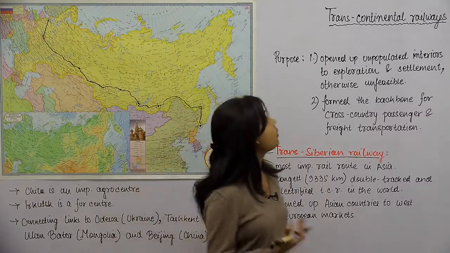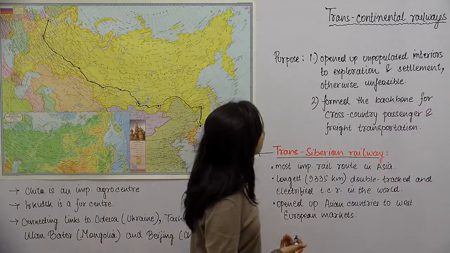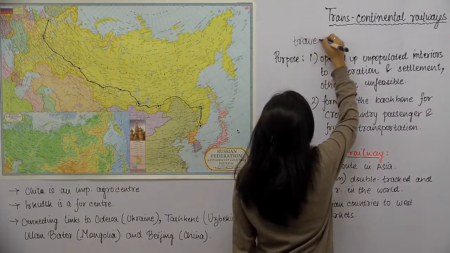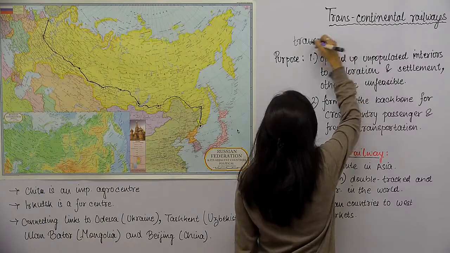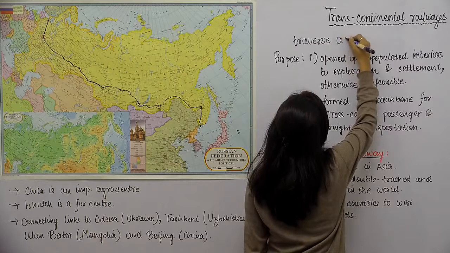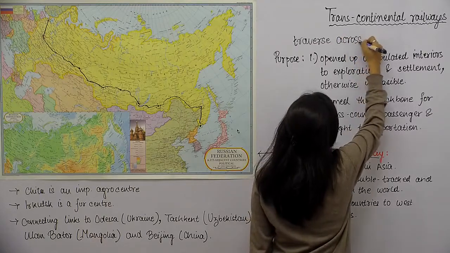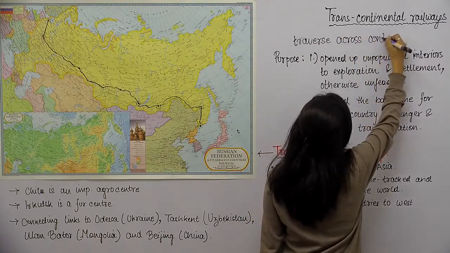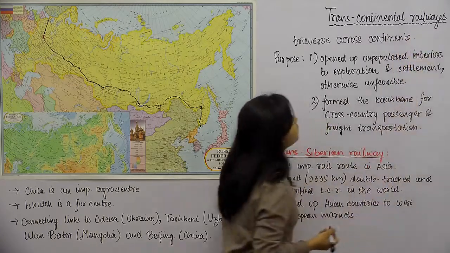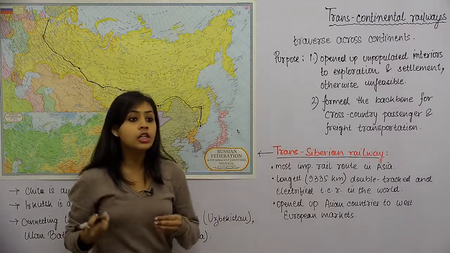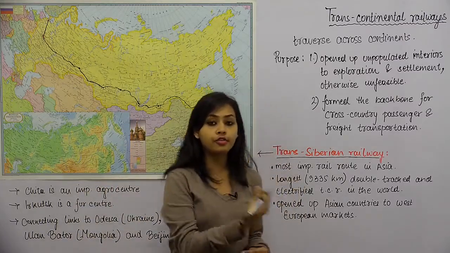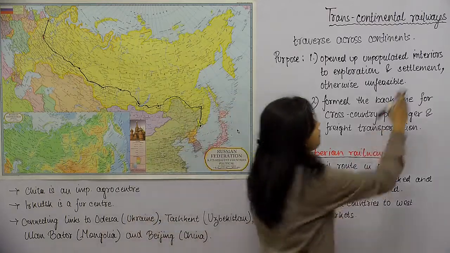So the first thing about transcontinental railways, which is not written here, is that these railways traverse across continents. मतलब कि पूरा का पूरा कॉन्टिनेंट जो है वो कवर हो जाता है इन ट्रांसकॉन्टिनेंटल रेलवेज की वजह से.